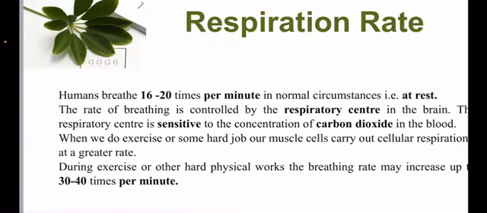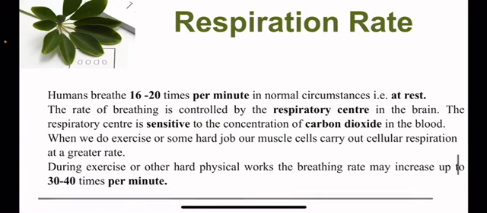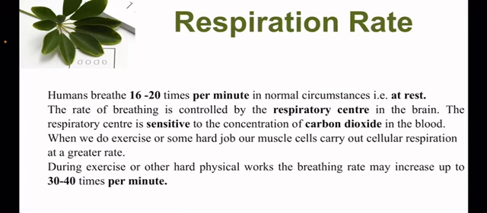Respiration rate: humans breathe 16 to 20 times per minute in a resting state. The respiration rate is controlled by the respiratory center in the brain. It means there is a respiratory center in the brain that receives signals from the body. The respiratory center is sensitive to the concentration of carbon dioxide.